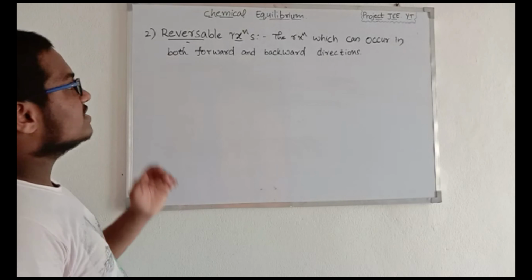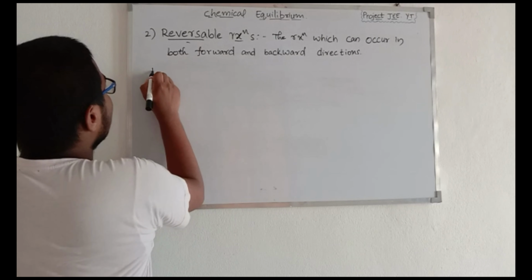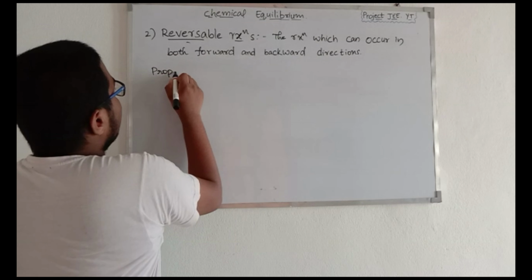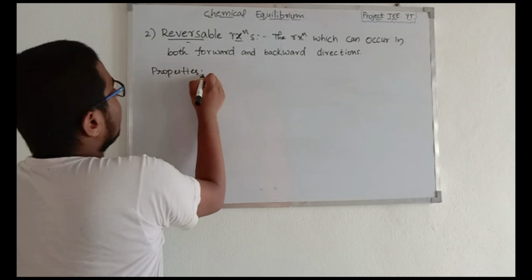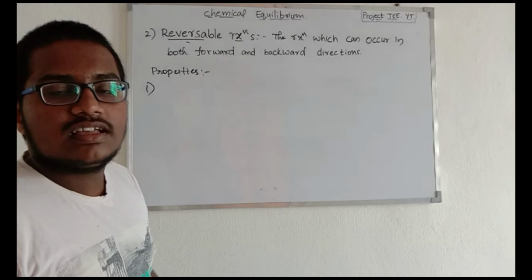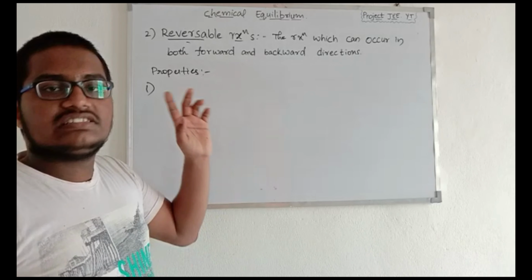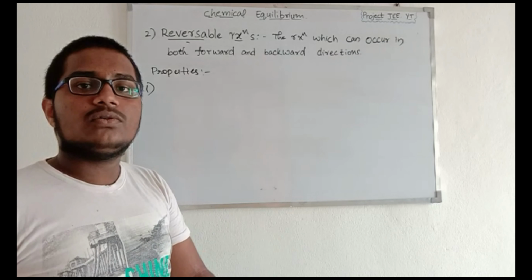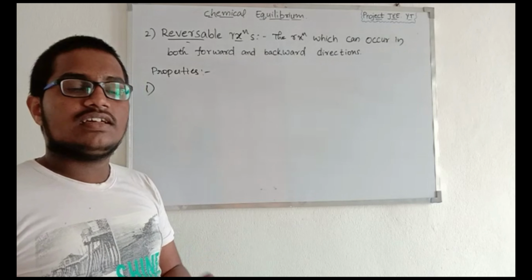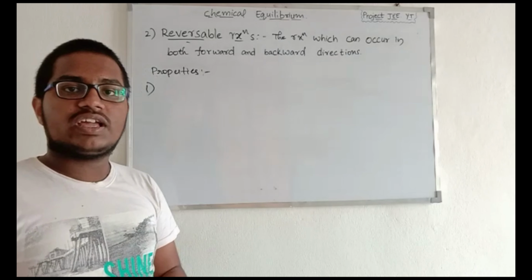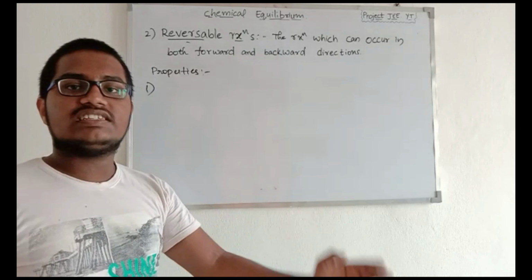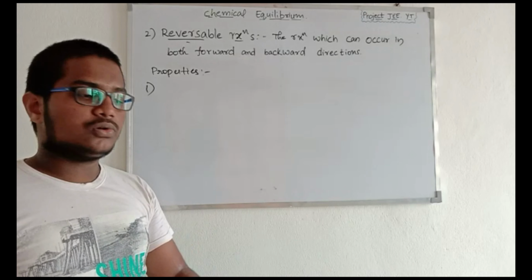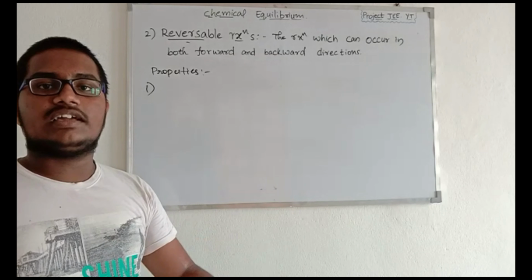So let's discuss some main properties of reversible reactions. The first property is that a chemical reaction which is reversible does not come to rest or does not come to completion, which means a reversible reaction will take place continuously each and every time. It does not come to rest at any time.